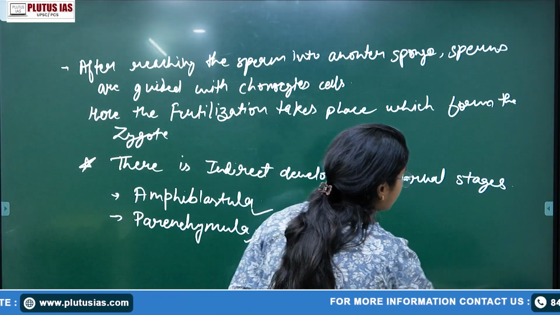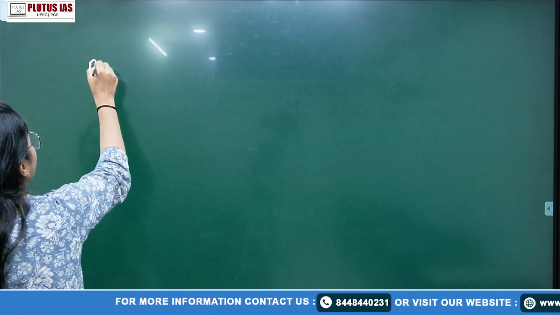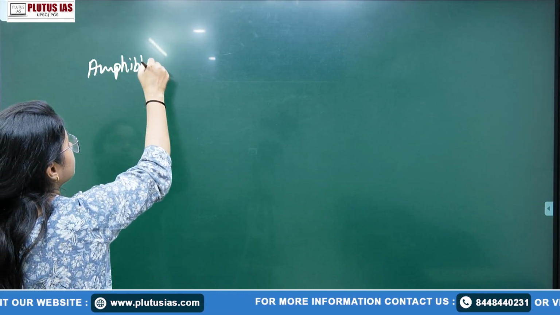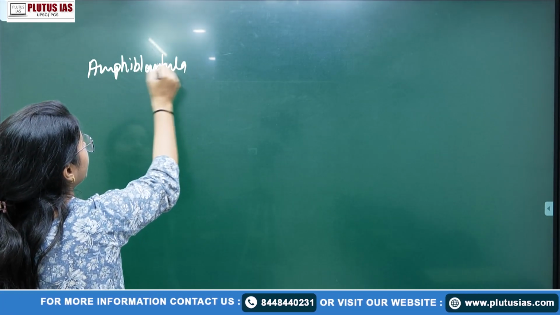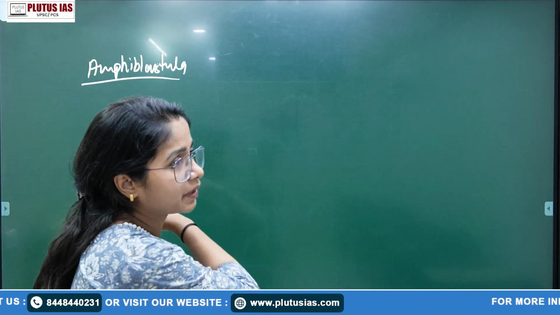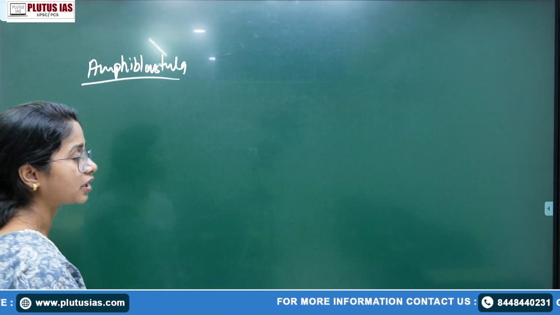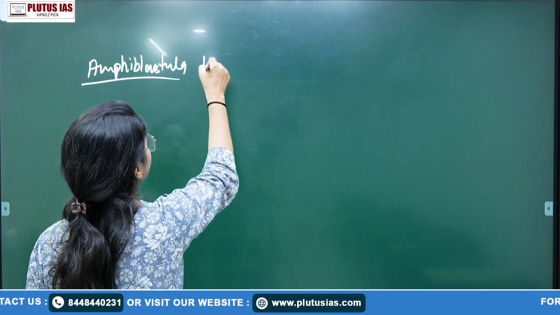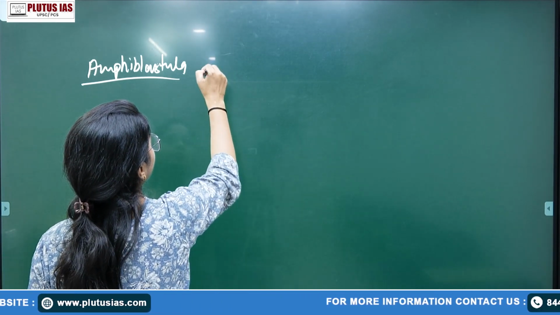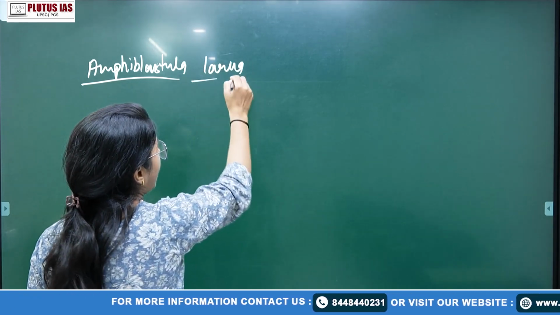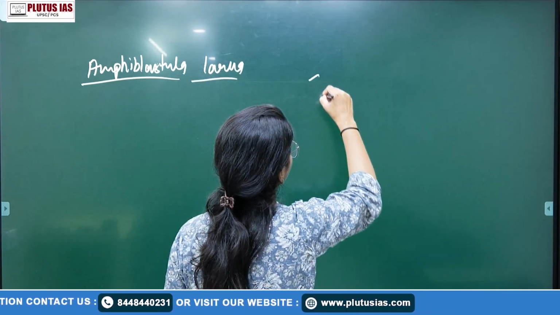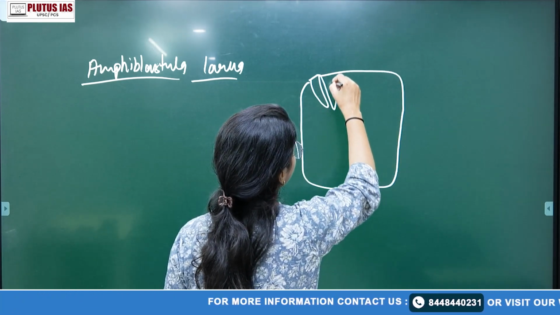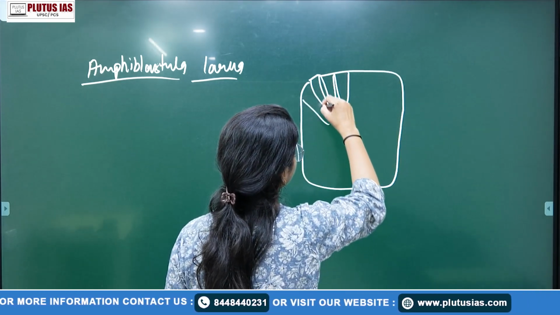Okay. Suppose we talk a little bit about amphiblastula. What is the significance of blastula? What is the significance of indirect development, or the significance of larval development? You can tell me, and if you don't know, I can of course tell you. You can just let me know in the comment section. What is the amphiblastula larva? The structure of the amphiblastula larva is like that, right?